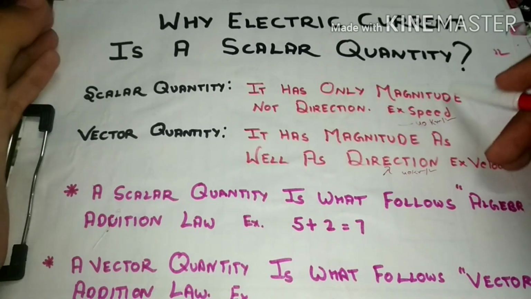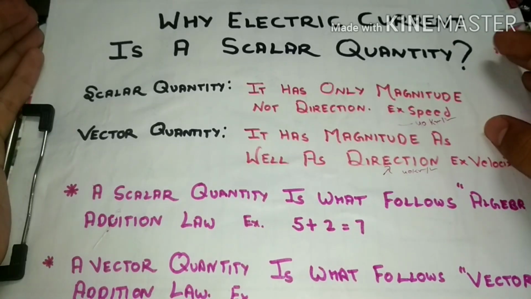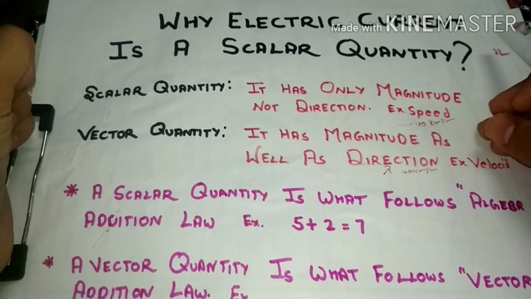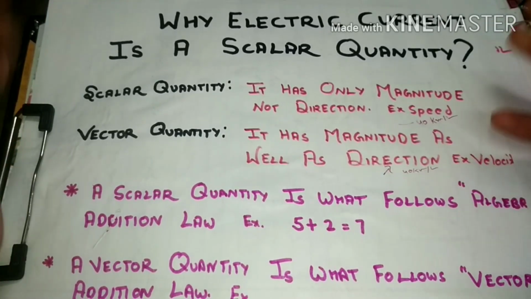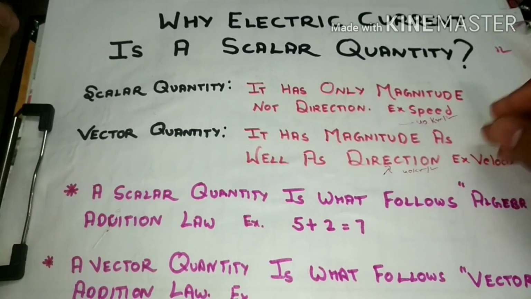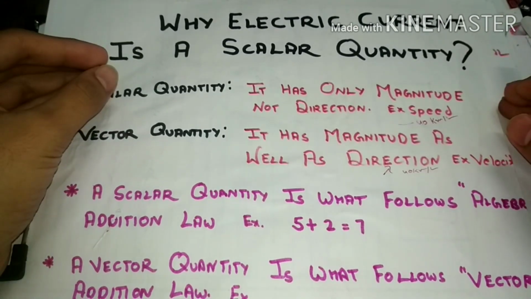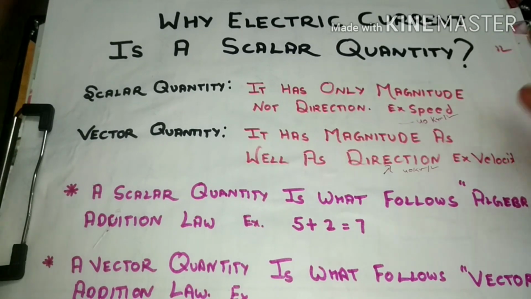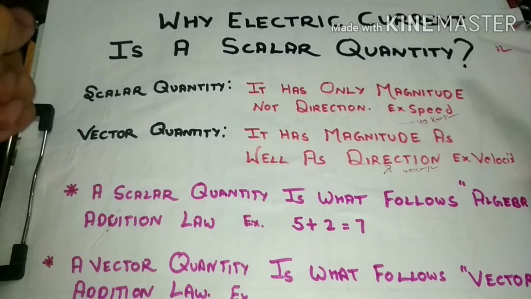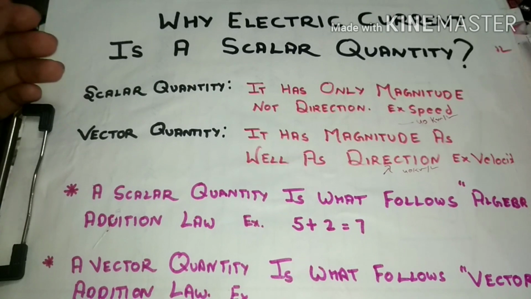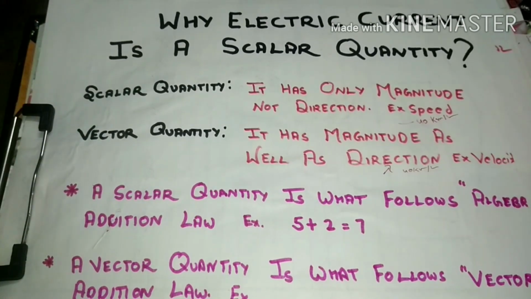For example, 40 km per hour, 60 km per hour, 40 kilometer, 50 meter, 70 kilometer. It just gives us only magnitude. It does not provide in which direction we should go. Okay, 40 kilometer per hour in which direction, east, west, north, south? 80 kilometer in which direction, north, west, east, south? It does not give this.